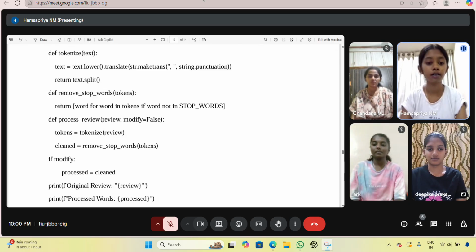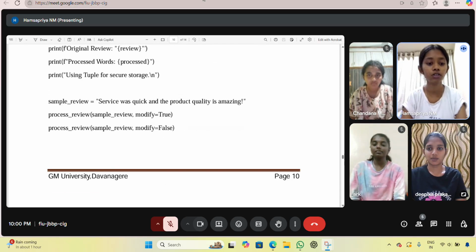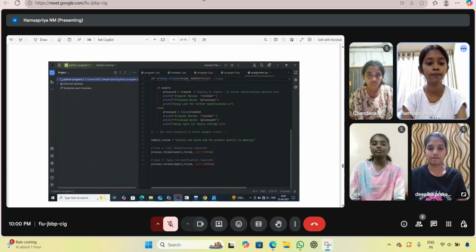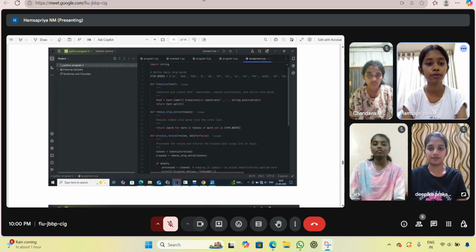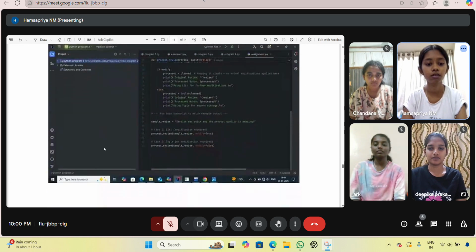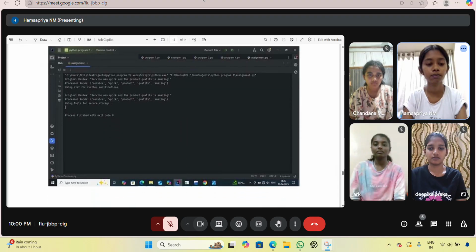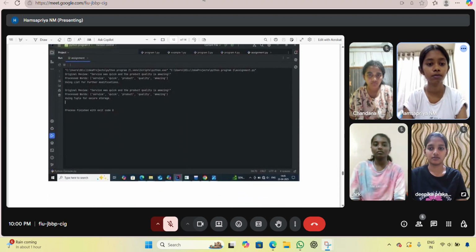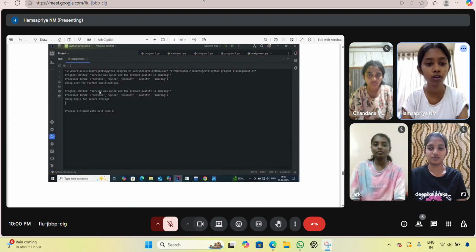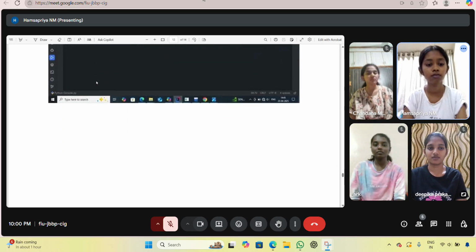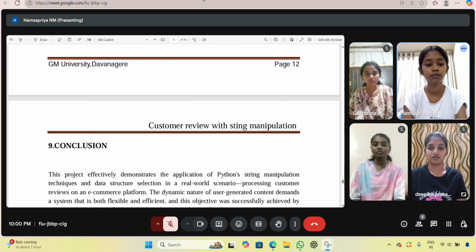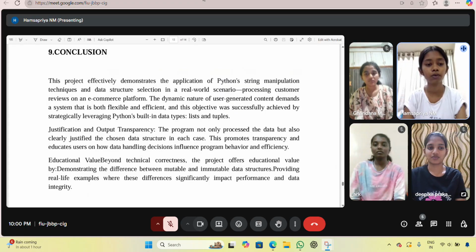Here is the output we see of our code. Here is the sample output. Next, we come to the final conclusion.